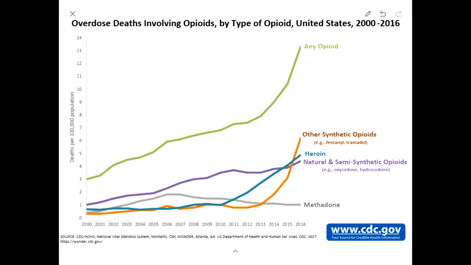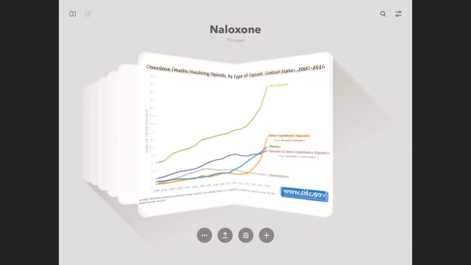Overdose deaths involving opioids have increased from 2000 to 2016. Other synthetic opioids have increased the most, with heroin and natural and semi-synthetic opioids increasing as well, with the exception of methadone.